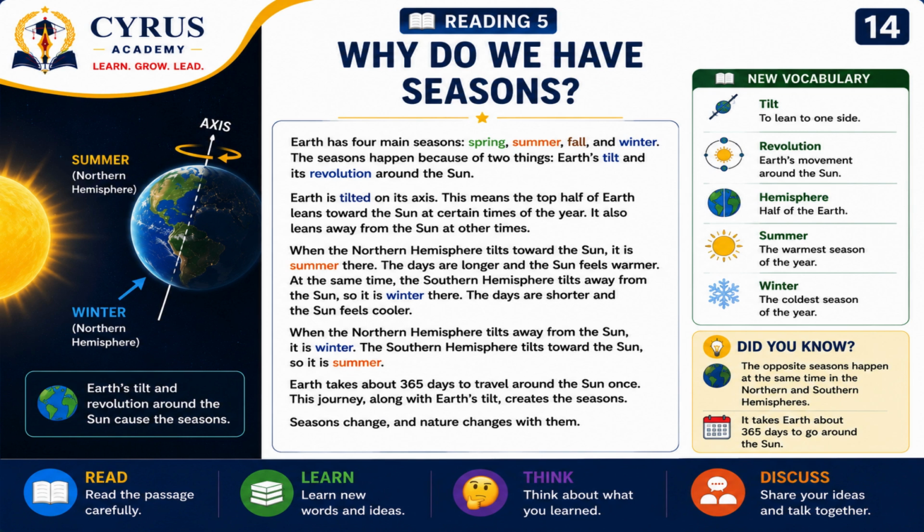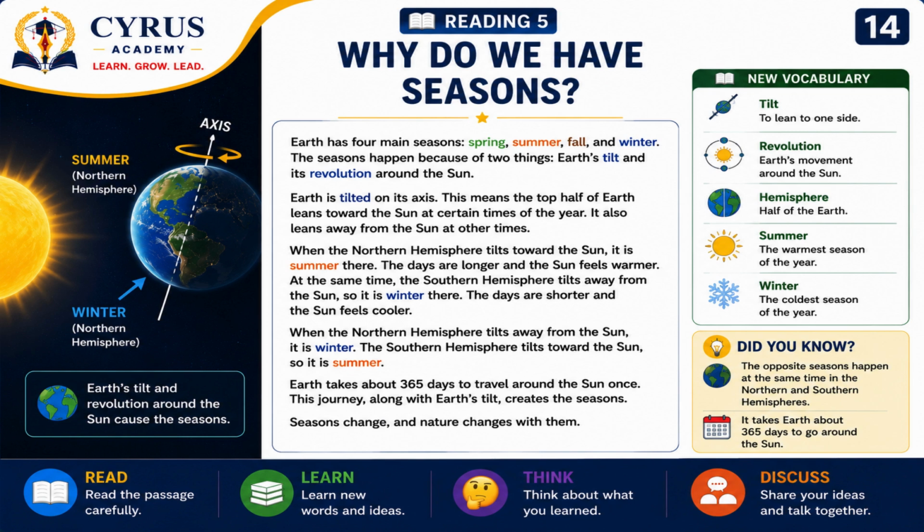Why do we have seasons? Earth has four main seasons: spring, summer, fall, and winter. The seasons happen because of two things: Earth's tilt and its revolution around the sun.